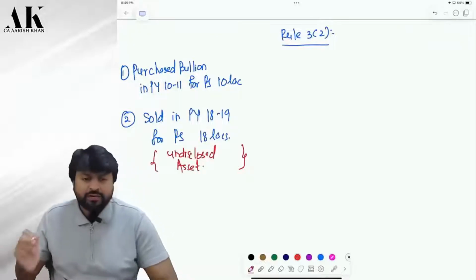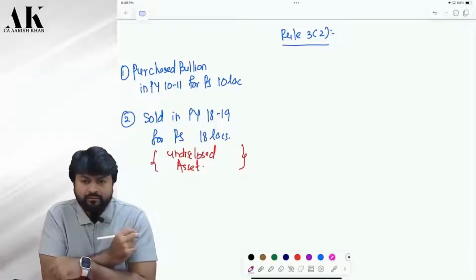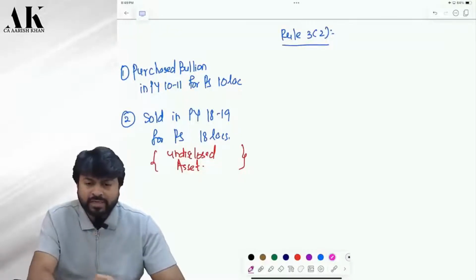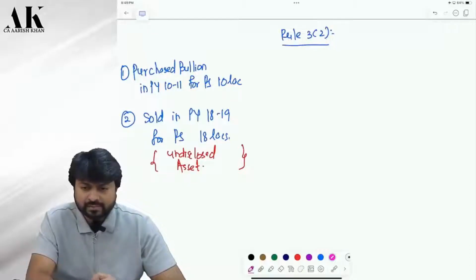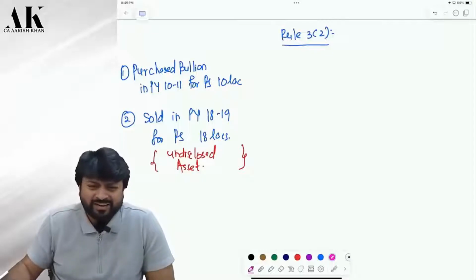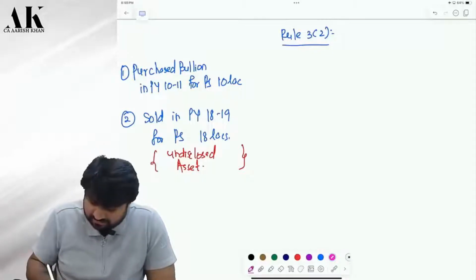Undisclosed asset. Okay, when did you purchase this? 10-11. When did you sell this? Sold in 18-19. The AO did not come to know only about this transaction. Okay. Now, the AO